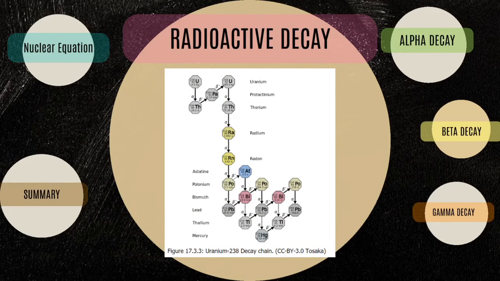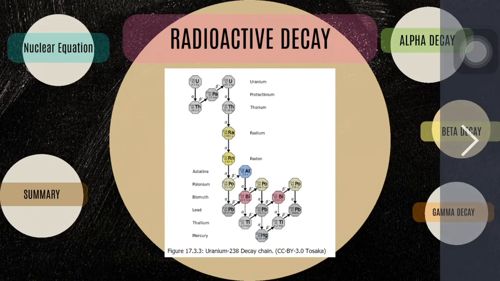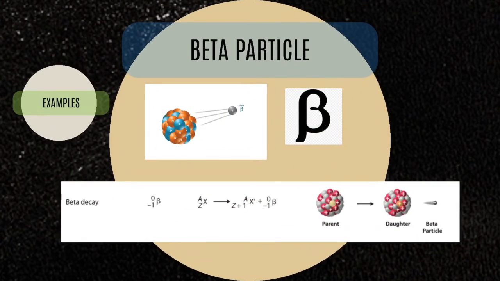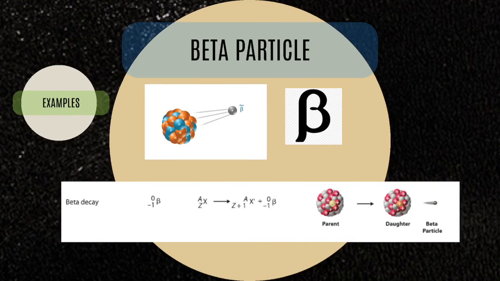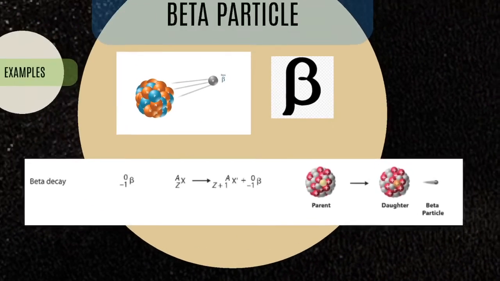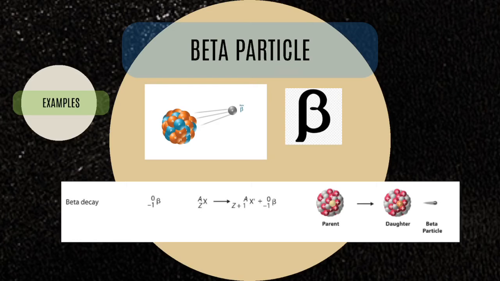The next type of radioactive decay is what we call beta decay, and this type of decay emits a beta particle. This is the second type of radioactive emission and is symbolized by the Greek letter beta. A beta particle is an electron ejected from the nucleus and has a charge of negative 1. In this case, beta decay changes the atomic number by 1, but the mass number remains unchanged.